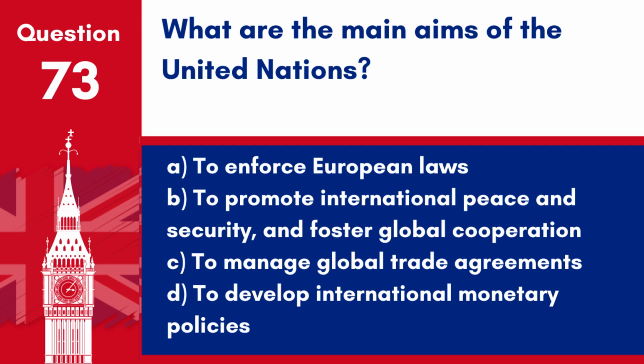Question 73. What are the main aims of the United Nations? A. To enforce European laws. B. To promote international peace and security and foster global cooperation. C. To manage global trade agreements. D. To develop international monetary policies. Answer: B. To promote international peace and security and foster global cooperation. The United Nations aims to facilitate cooperation in international law, security, economic development, and social equity.